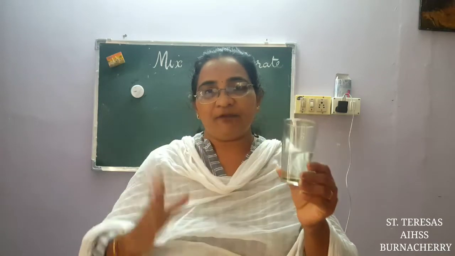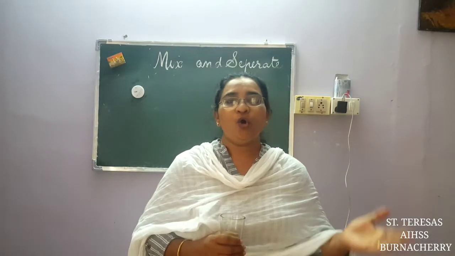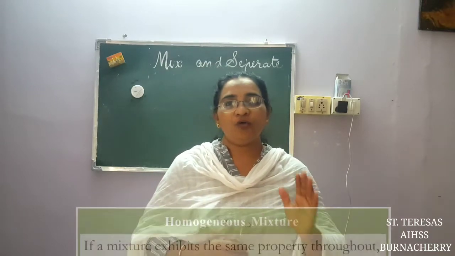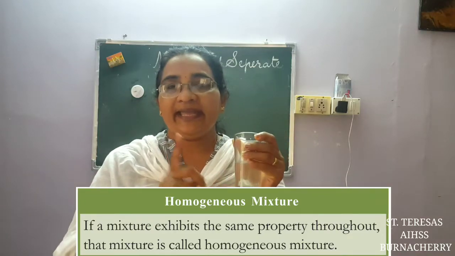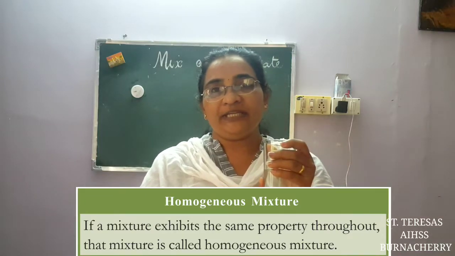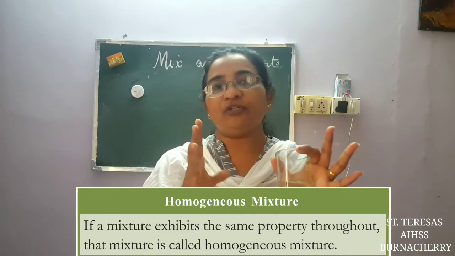So in this you saw the mixture exhibits the same property throughout. Such a type of mixture is called a homogeneous mixture. What is it called? Homogeneous mixture. That means this mixture exhibits the property throughout. The whole solution has got the same property.